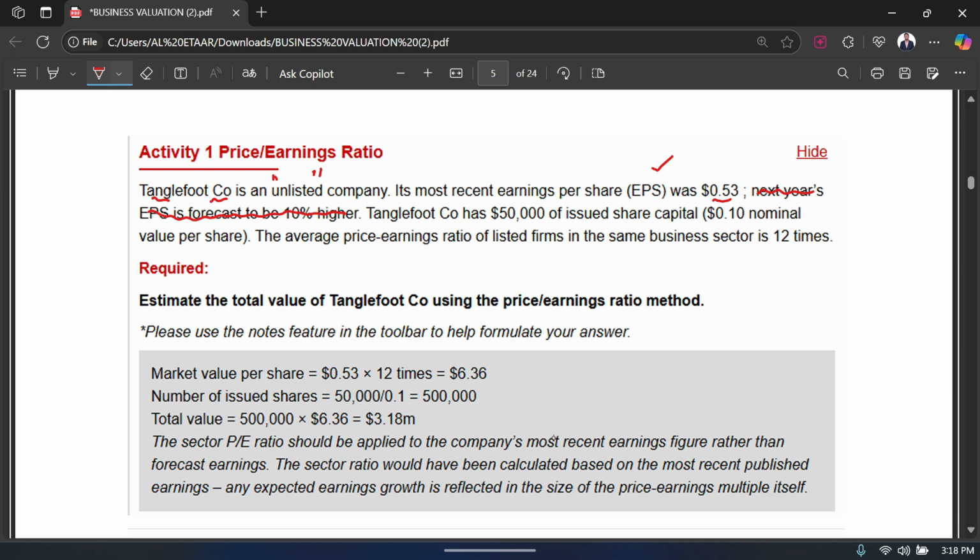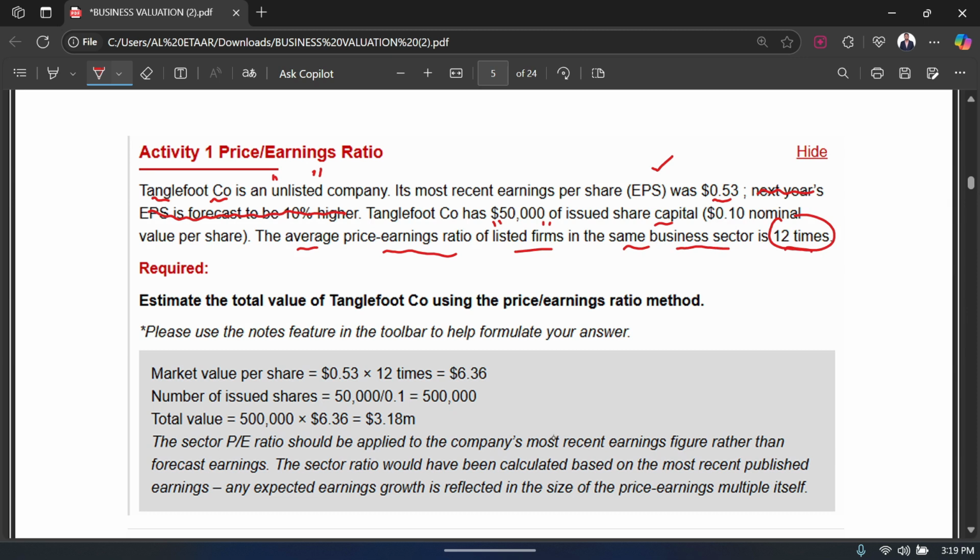Tanglefoot Company has 50,000 issued shares, and the average price to earnings ratio of similar listed firms, which is 12 times, operating in the same business sector as Tanglefoot Company, is given. The good thing is that we have the average PE ratio of the listed firms in the same business already given to us, so we do not need to calculate that, unlike the previous question.